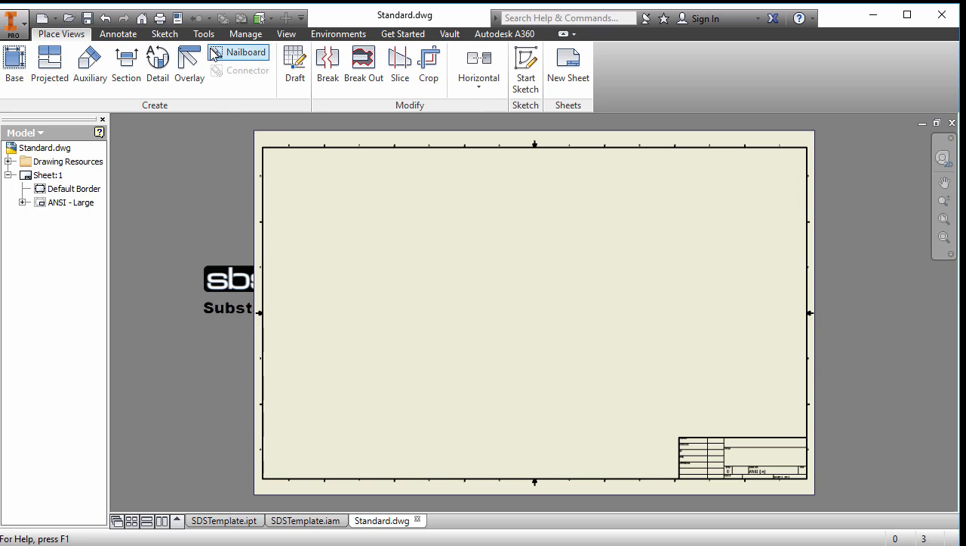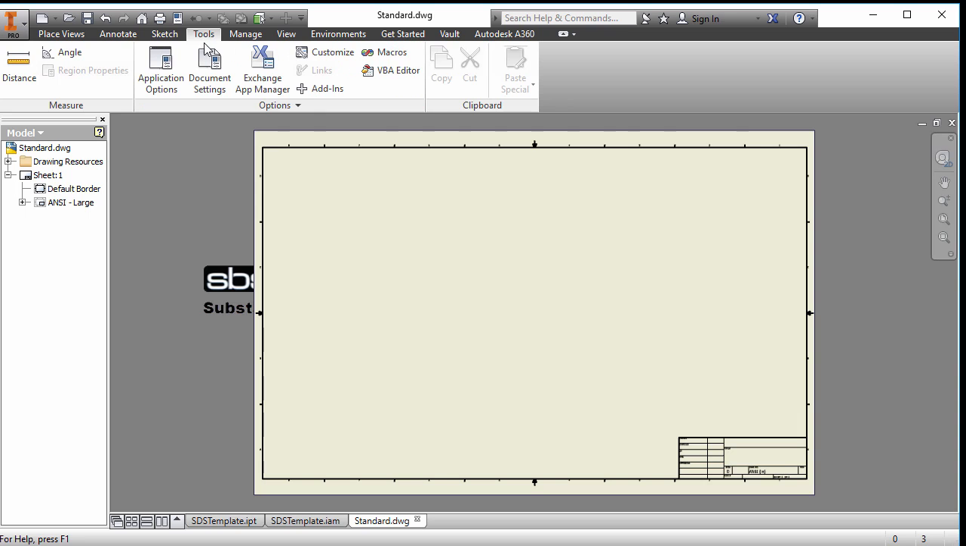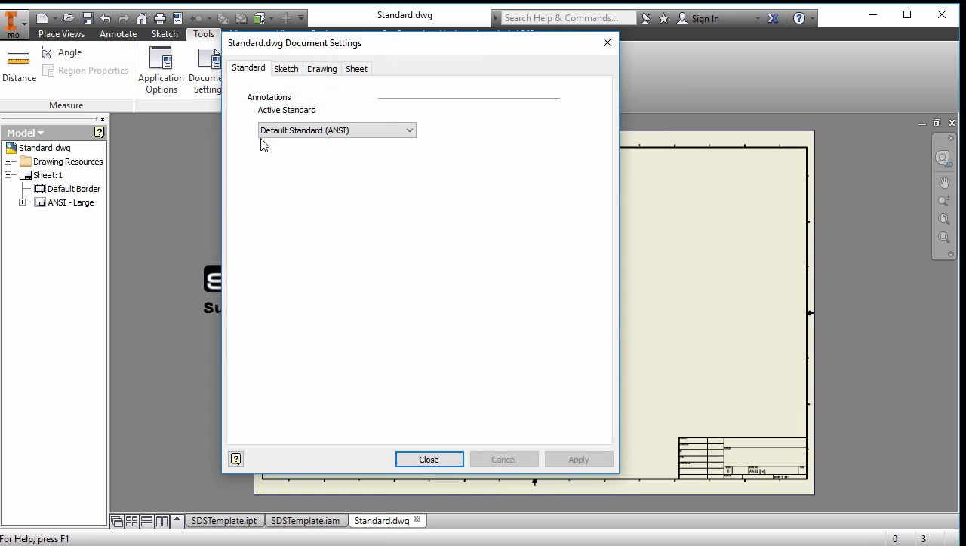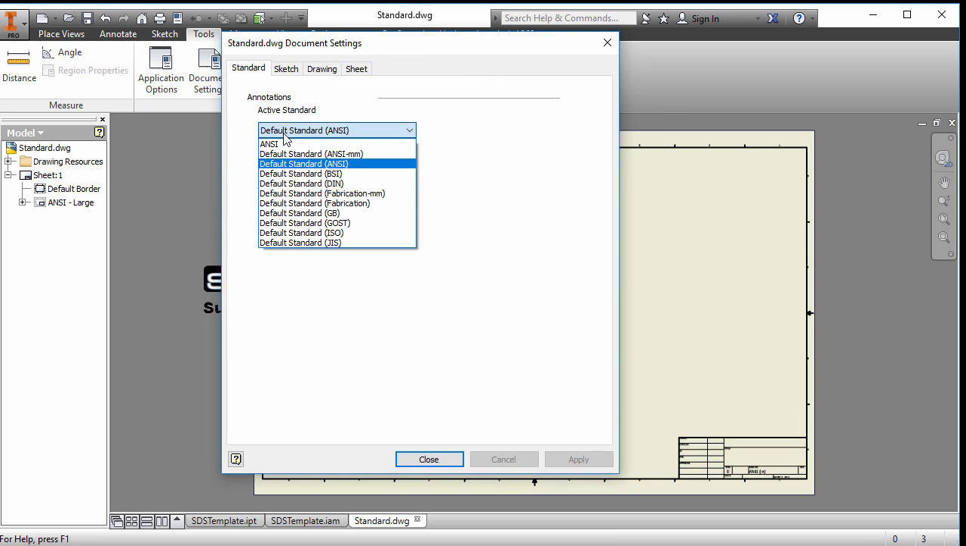What we can do in here, again, we can go into Tools, and go in Document Settings, and we can change our default standard. So one of the things you'll want to do is create your own standard for your drawings. And that's quite a task to do, and it's something that you would be working on for years. You'd always be tweaking it, changing it as standards change. Believe it or not, standards do change.